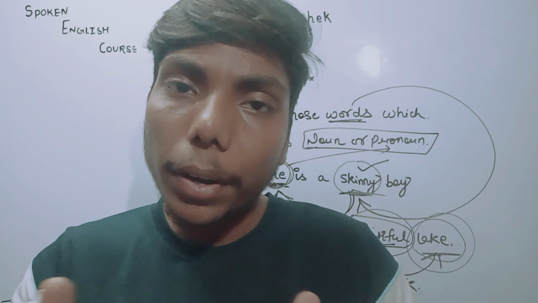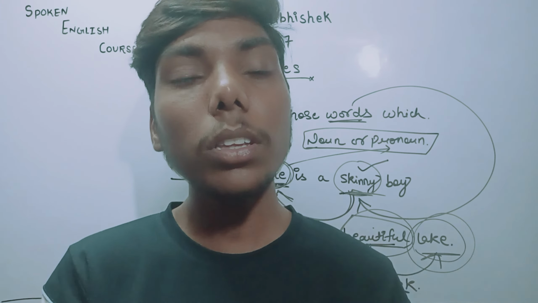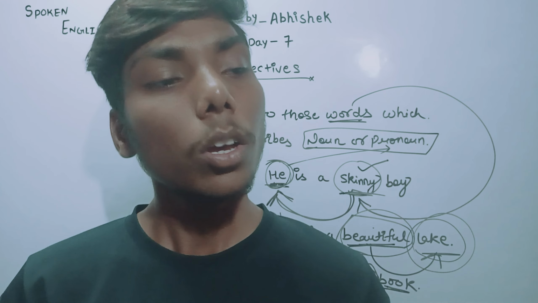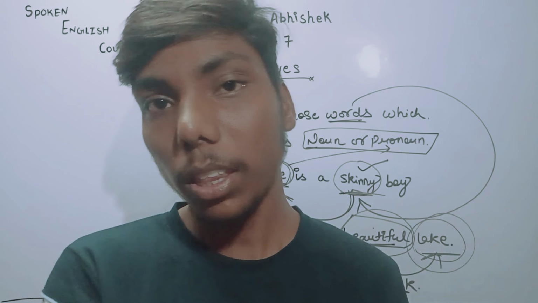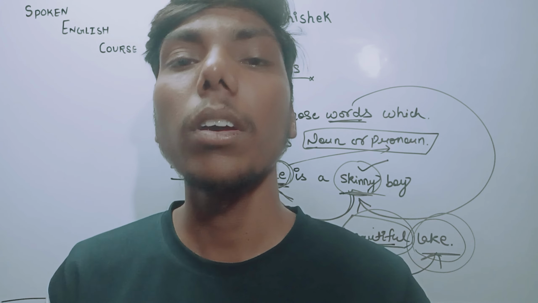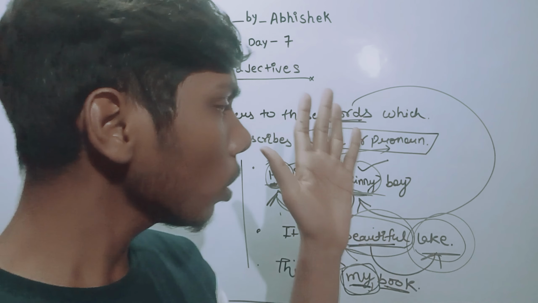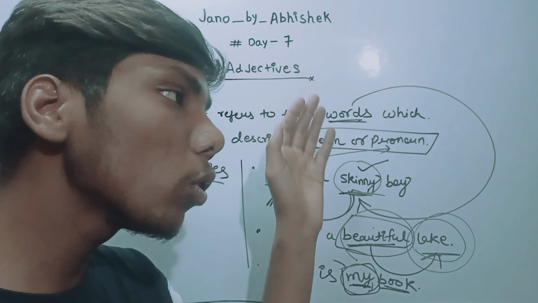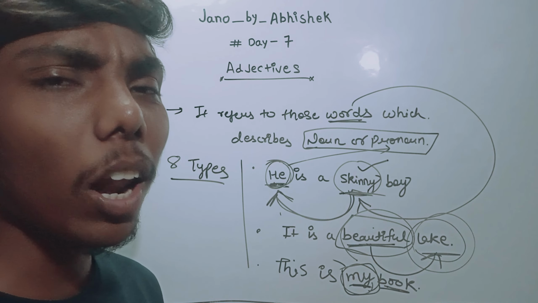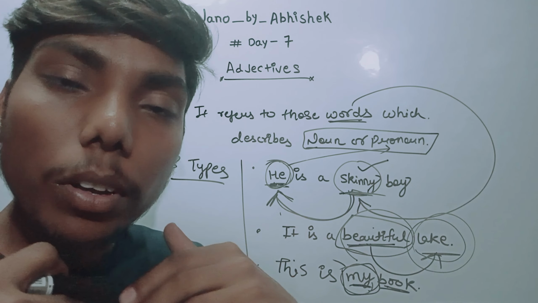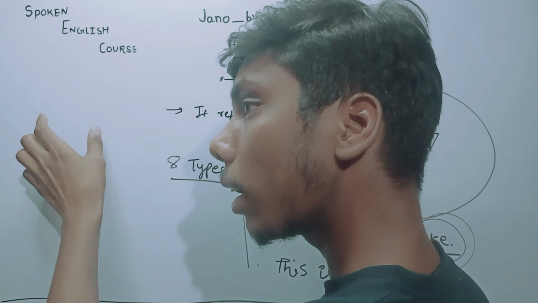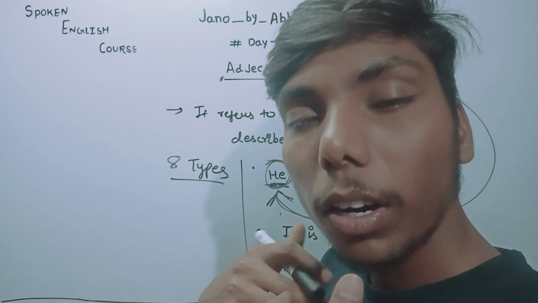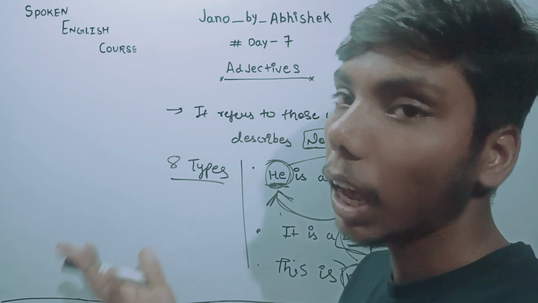We have just separated them under the name of a particular head. I know you all know these words. You have already heard them and even used them. But they have been categorized, and we call them the types of an adjective.